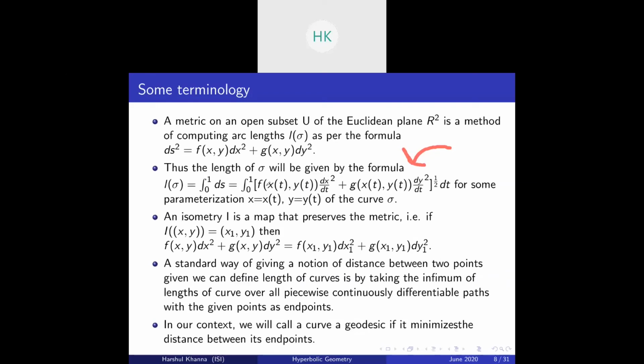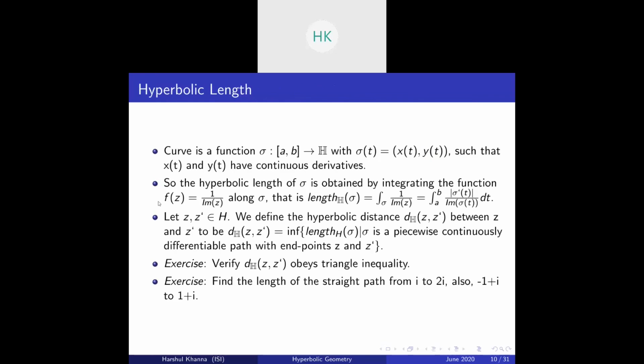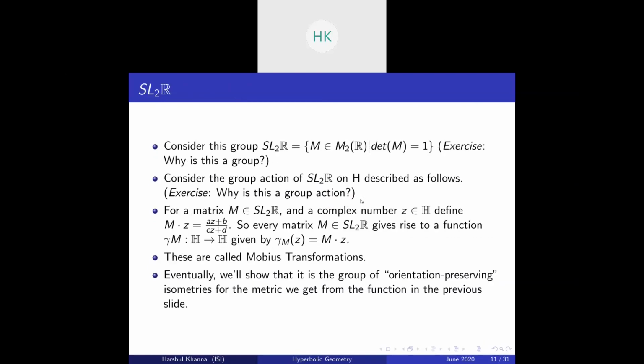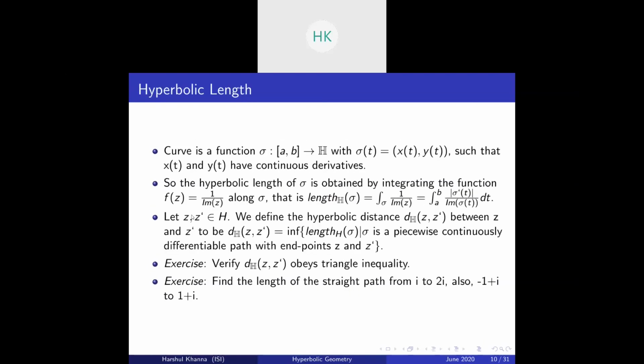So you can just plug in f(x(t), y(t)) and g(x(t), y(t)) to be 1 by y squared, and you'll get the length of curves in hyperbolic geometry. So let's see what it is. The length in the hyperbolic upper plane of sigma, if sigma is a curve, is equal to integrating 1 by imaginary part of z over sigma, which is equal to integrating from a to b, modulus of sigma dash t by imaginary part of sigma t.